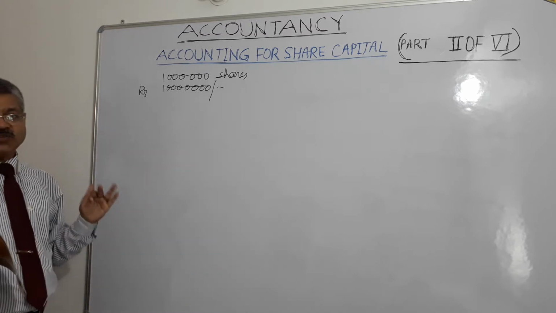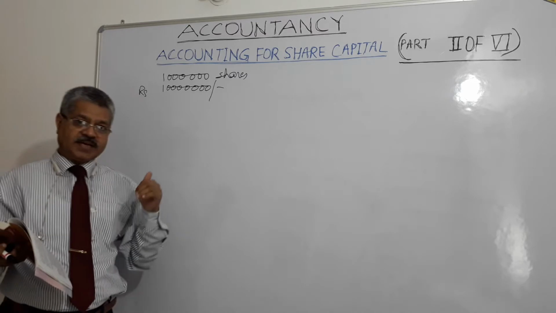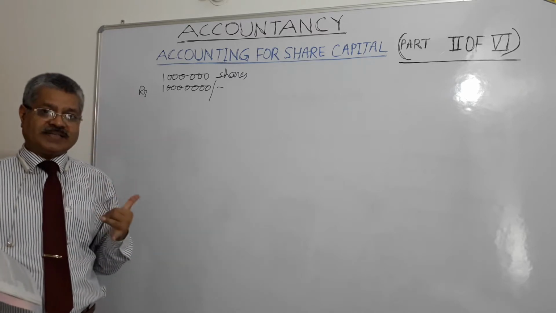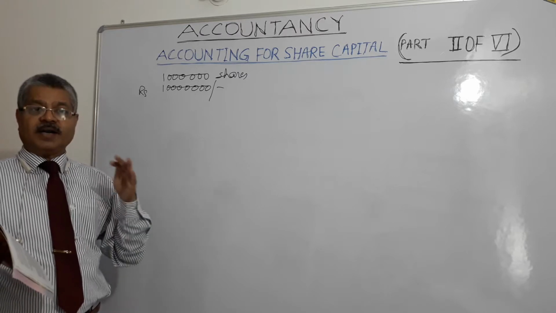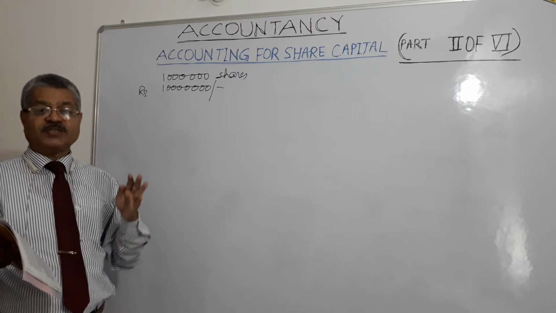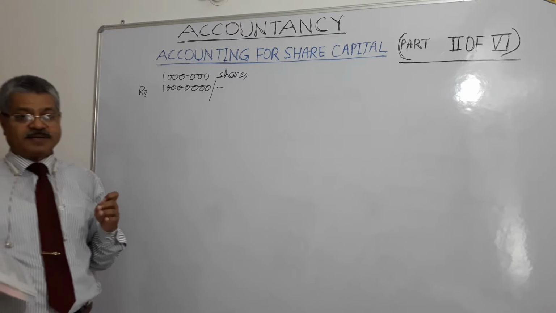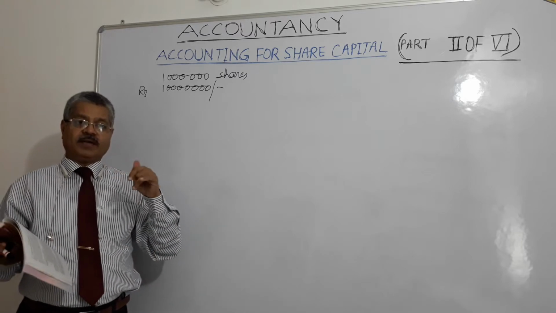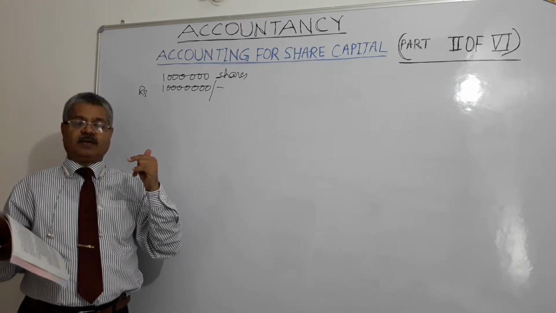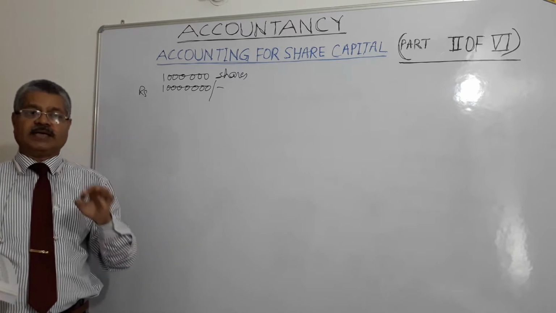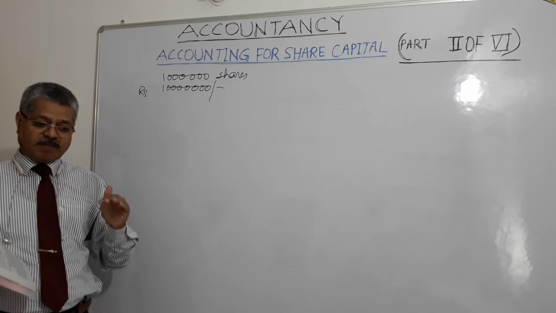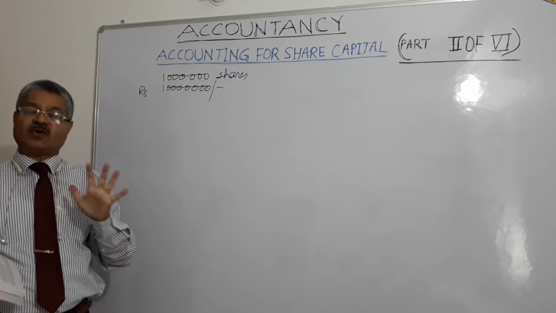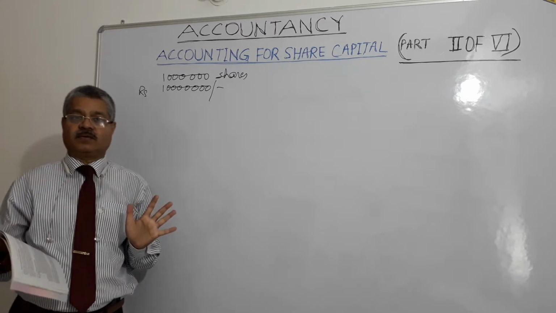But class of shares, their respective rights and obligations are mentioned in the articles of association, right?